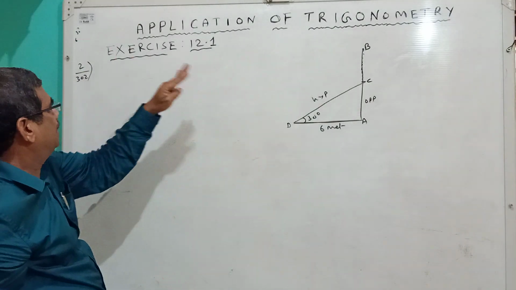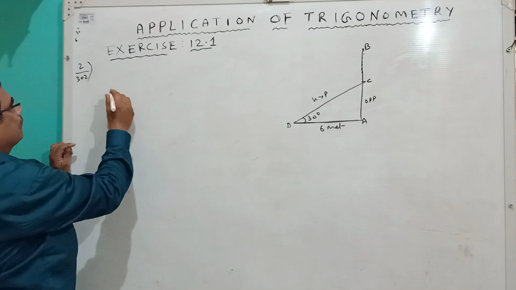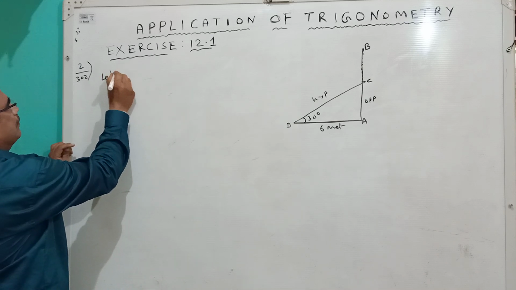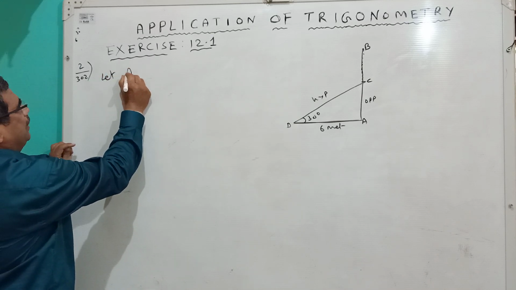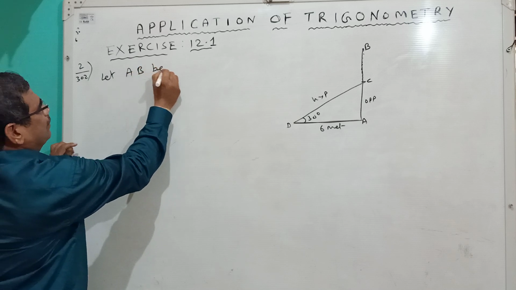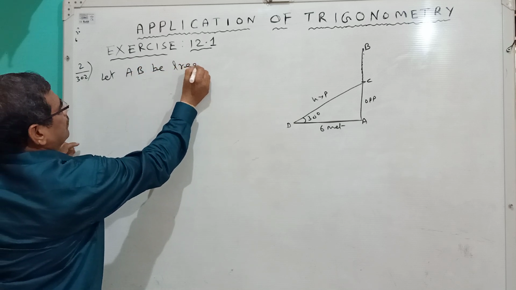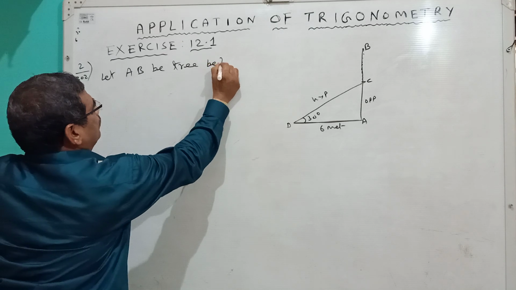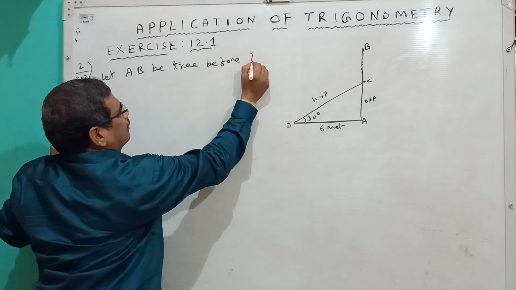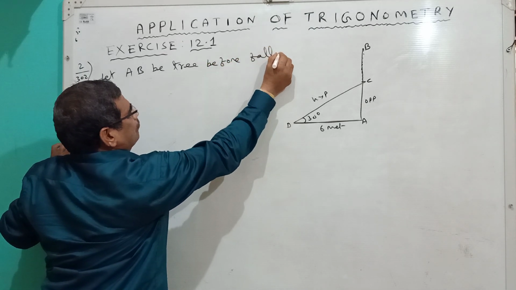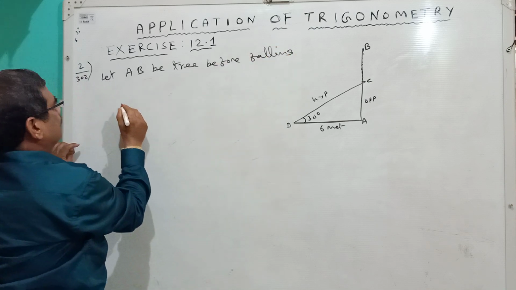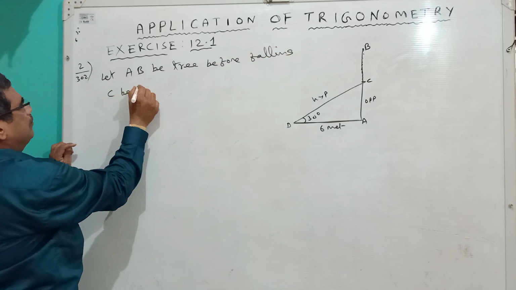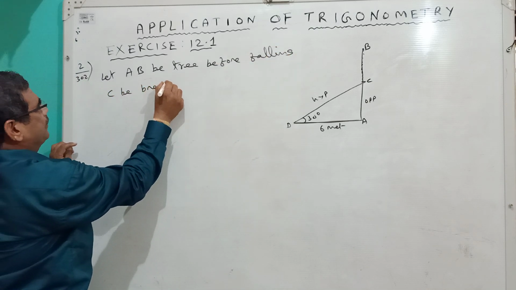What is the given data? I am writing here. Let AB be the tree before falling. C be the breaking point.